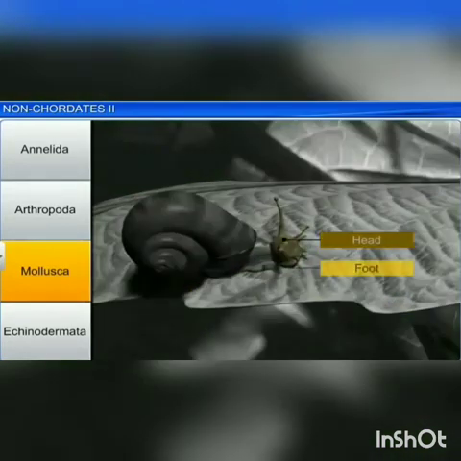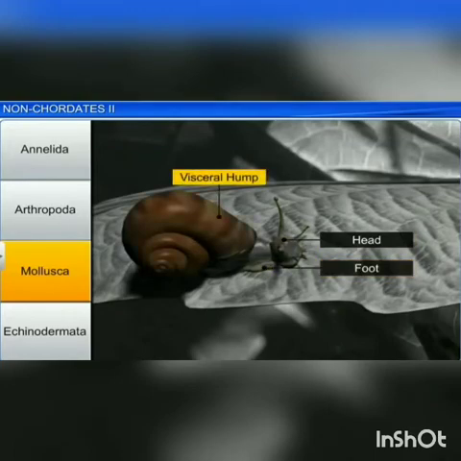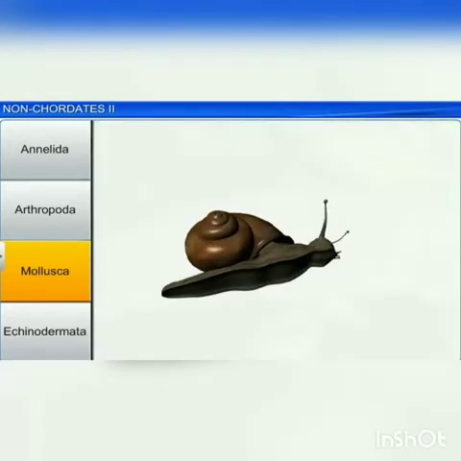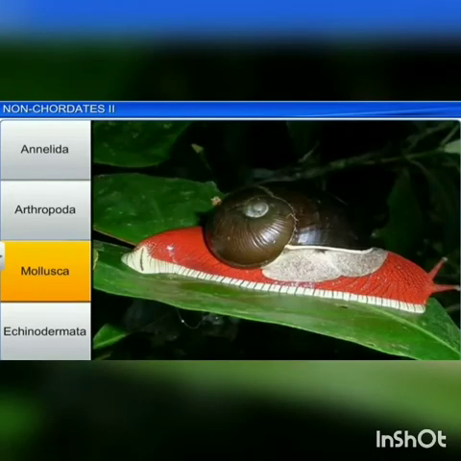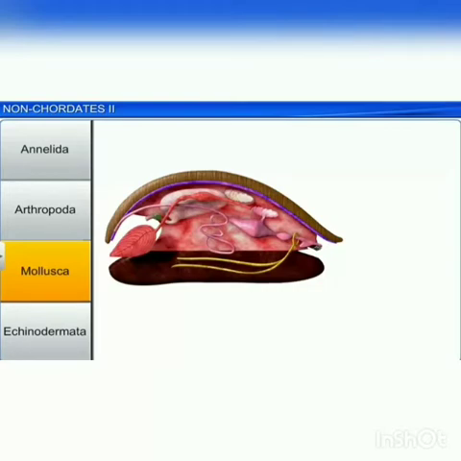The body is covered with a calcareous shell with a distinct head, muscular foot and visceral hump. A soft layer of skin forms a mantle over the visceral hump. The space between the mantle and the visceral mass is called the mantle cavity, in which a number of feather-like